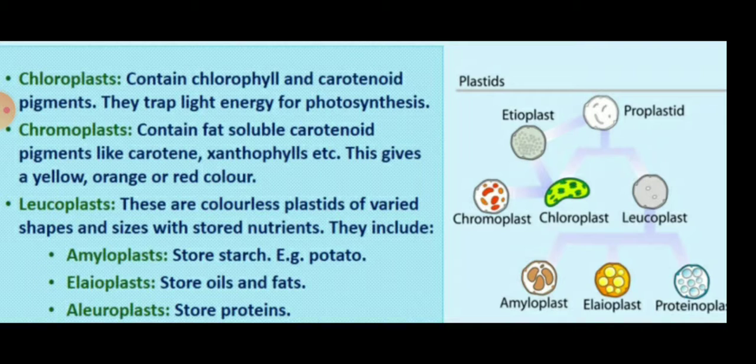Children, the third is the leucoplast. These are colorless plastids of varied shapes and sizes which store nutrients. They include the amyloplast, elaioplast and aleuroplast. Amyloplast stores starch, for example in potato. Elaioplast stores oils and fats, and aleuroplast stores proteins.